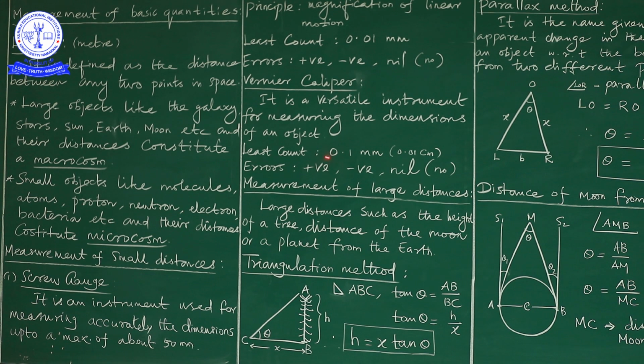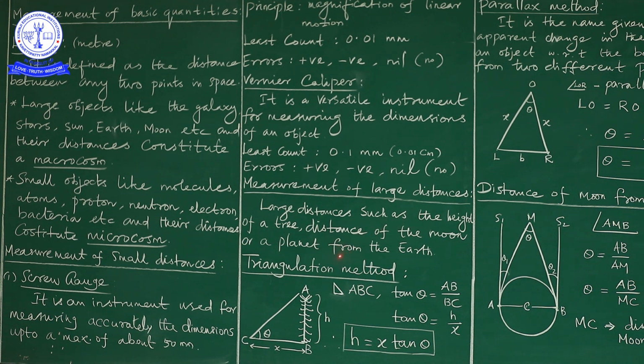Suppose we are measuring larger distances, larger objects, what will happen? Larger distances such as the height of a tree, or the distance of the moon or a planet from the earth. If such things are given to us, what do we do? What methods do we have to use for the purpose of measuring larger distances?